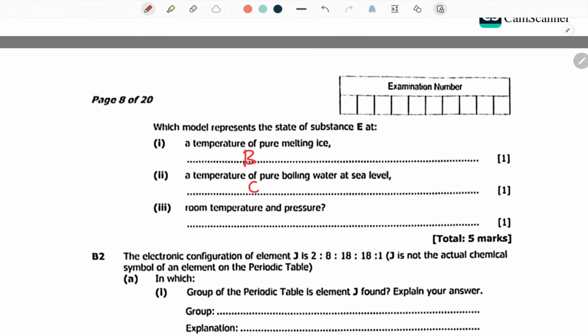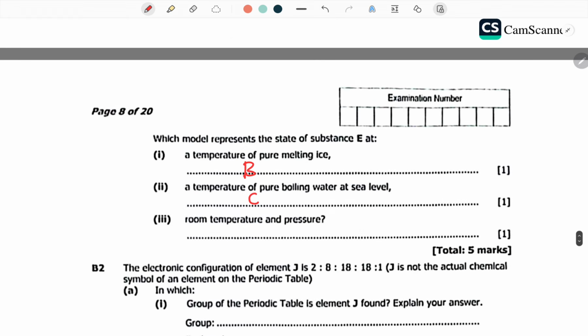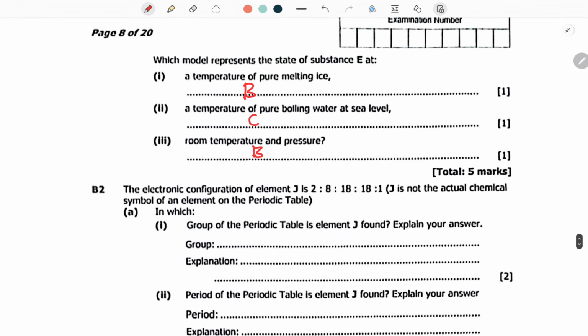Then they say, which model represents the state of substance E at room temperature and pressure? Room temperature and pressure, you have 25 degrees Celsius. Now, 25 degrees is above negative 114, and it is less than 79, meaning it is also falling in between. And in between, what did we say? Liquid, which is B. It's melting. Okay, that's how you answer that particular question.